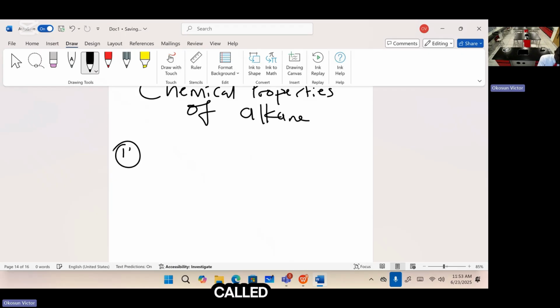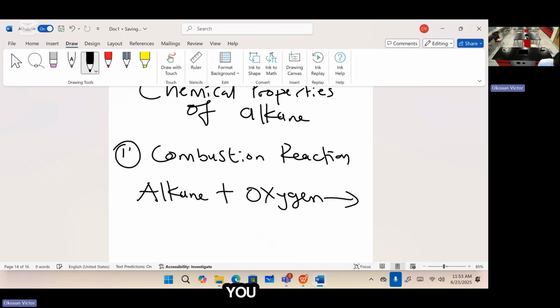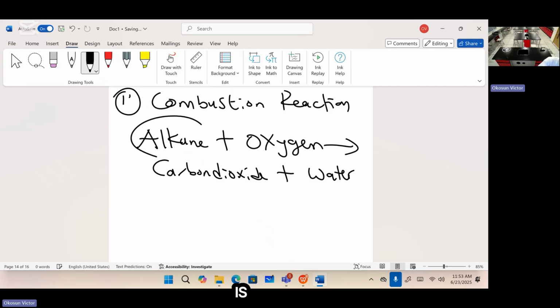Number one is called combustion. Combustion reaction. Now, what happens in a combustion reaction? It is a process where an alkane reacts with oxygen to give you carbon dioxide plus water. Let's use methane as an example. Methane is a member of the alkane family. So if you use CH4 plus oxygen, you get carbon dioxide.